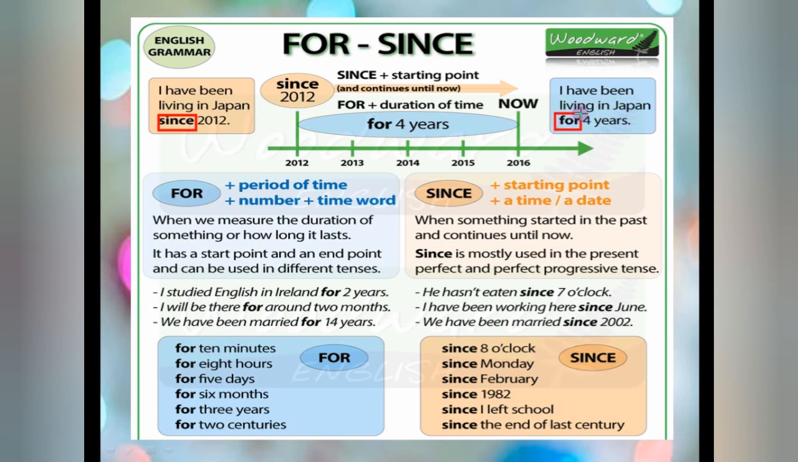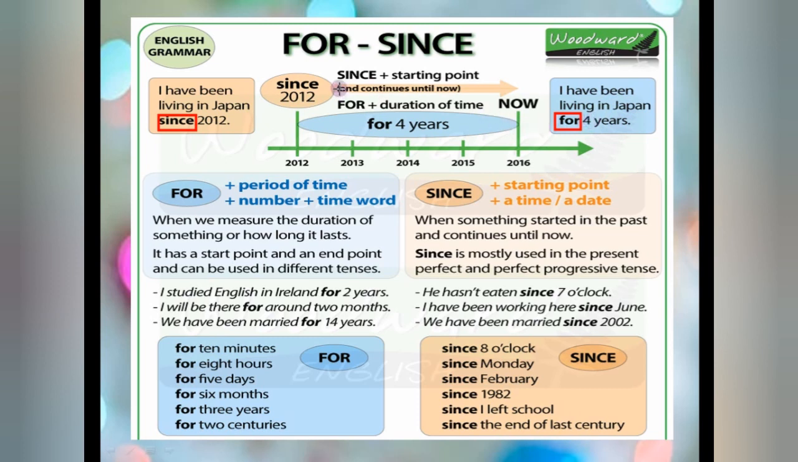Fine. So where we have to put since and where we have to put for, we are going to see here. These words we use in present perfect continuous tense. Now see, as I am living in Japan from 2012 until now, still I am living. And here also, I have been living in Japan for 4 years, means now also I am living. Now also the work is continuing.